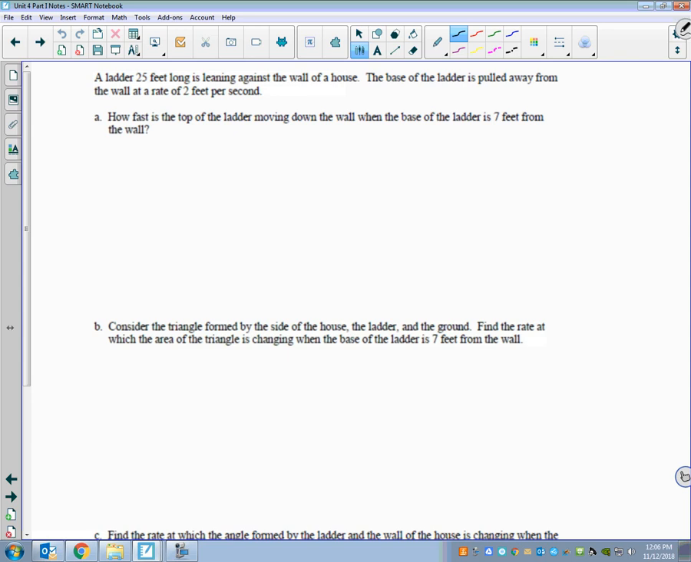So we have a house. We're going to say it's a tall house. And we have a ladder leaning against the side of the house. Right? So the ladder is 25 feet long. The base of the ladder is pulled away from the wall at a rate of 2 feet per second. So I'm going to call this B for the base.